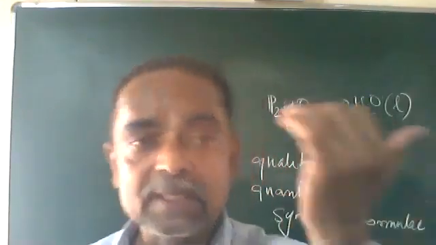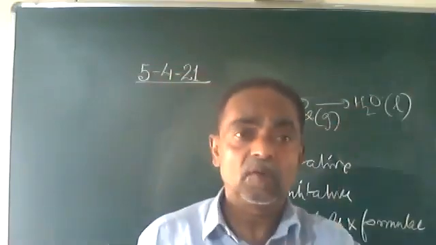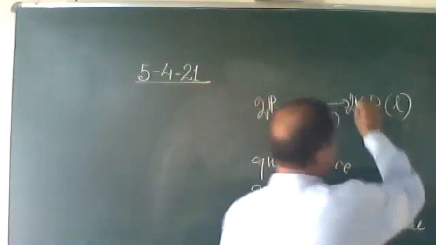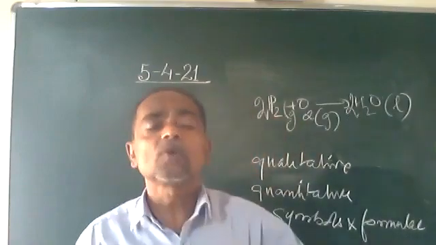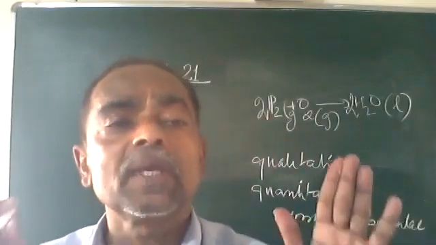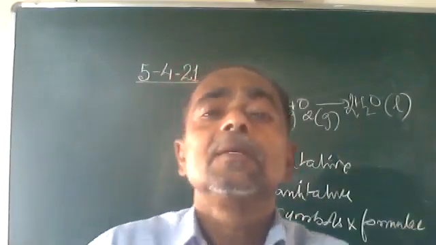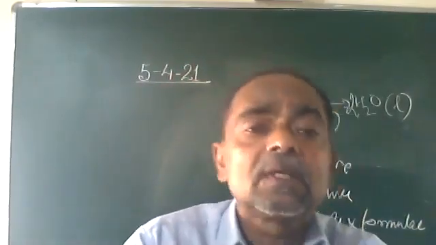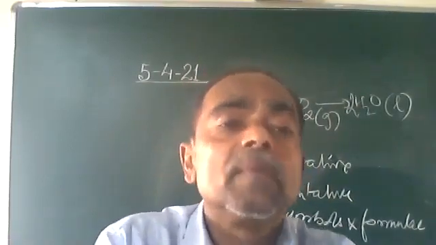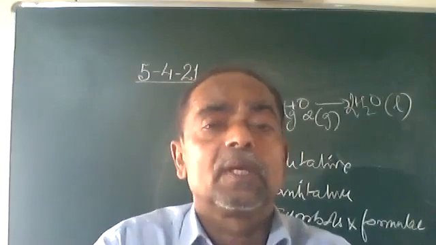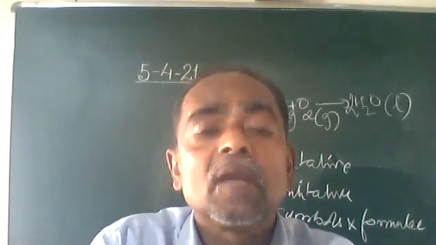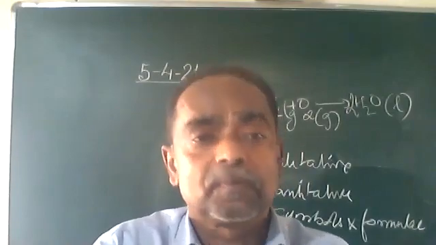Understood it? And the second is quantity. What is the quantity? We write it as 2H2 plus O2 becomes 2H2O. How much quantity we are taking. And that is why a balanced chemical equation is the qualitative and quantitative representation of a chemical reaction by means of symbols and formulae. You know that elements are represented by symbols and molecules are represented by formulae.